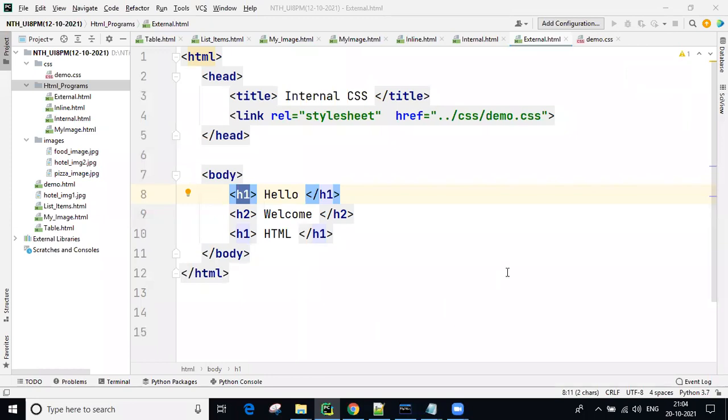Depending on your requirement, first do some reading today about the three CSS types. Tomorrow I will explain why to use external, why to use internal, and why to use inline.